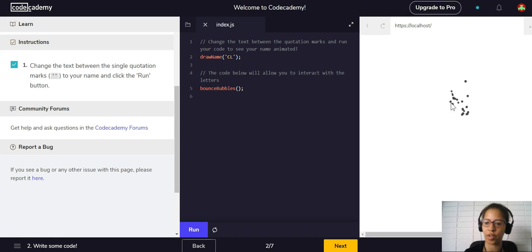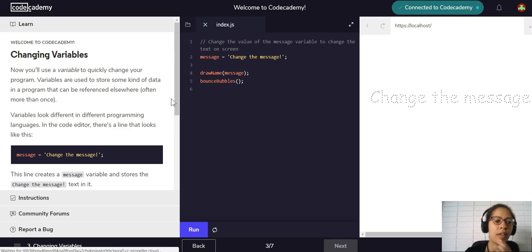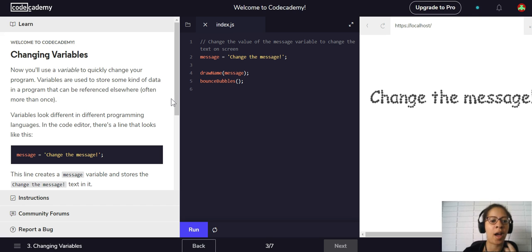Yes, there we go. Perfect. This next button pops up, so we know we got it right. Okay, changing variables. Now you'll use a variable to quickly change your program.